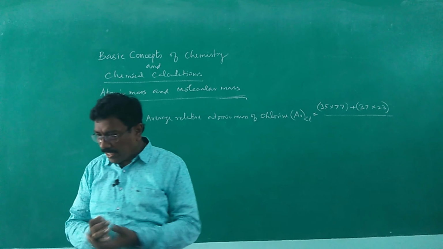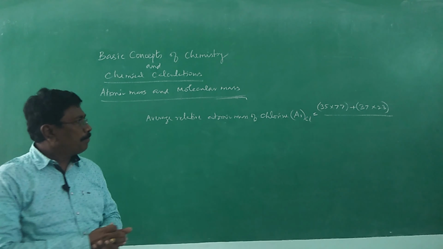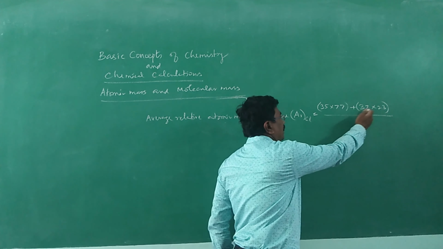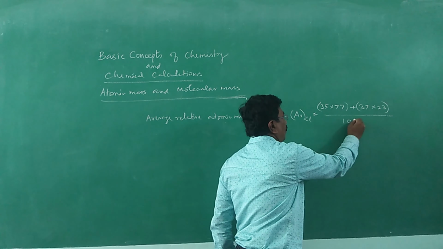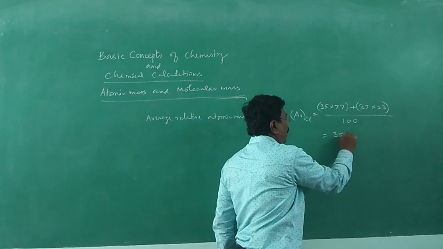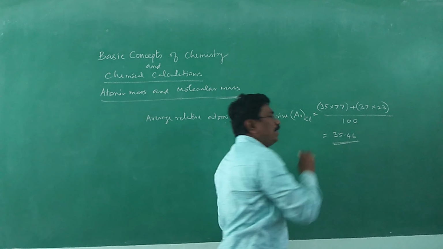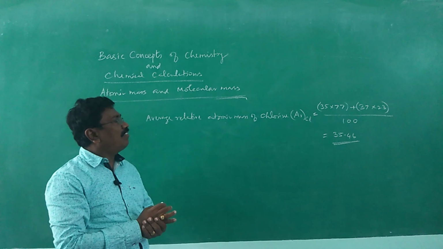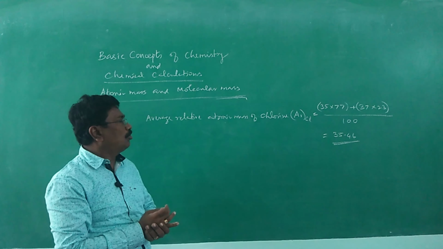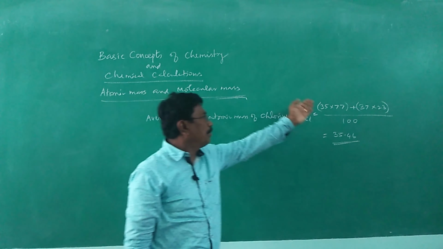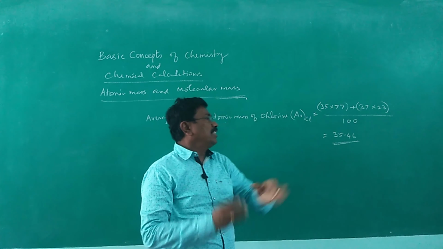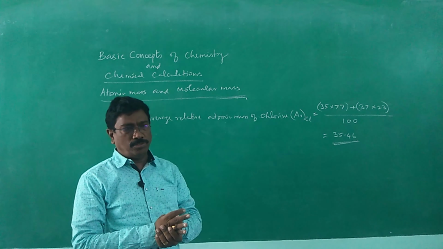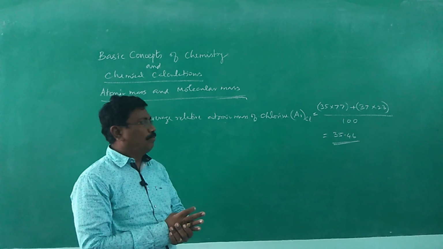The average relative atomic mass of chlorine is found from 35 (77%) and 37 (23%). As an average, we will be getting 35.46, so it is said to be the average relative atomic mass of chlorine. Likewise, if we have different isotopes, based upon the percentage of availability we can find out the average relative atomic mass. So for chlorine it is found to be 35.46.